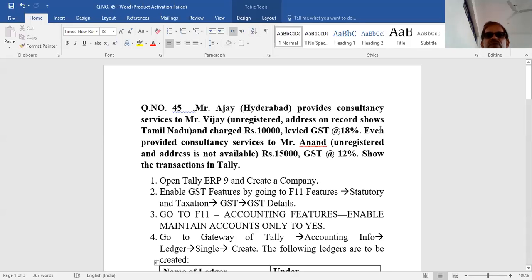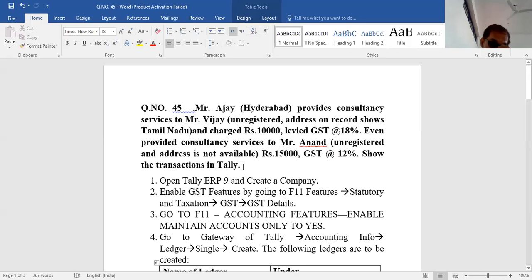Similarly, he also provided consultancy services to Mr. Anand. Anand is also an unregistered dealer, but the thing is, the address is not available. Okay, his place of residence or place of business is not available. He sold to Anand for 15,000. GST is at the rate of 12%. Show the transactions in Tally.